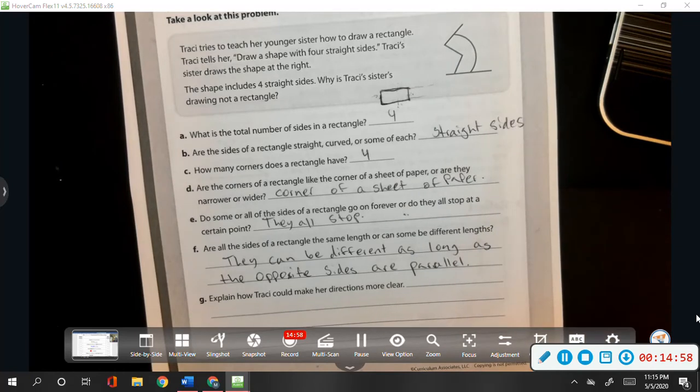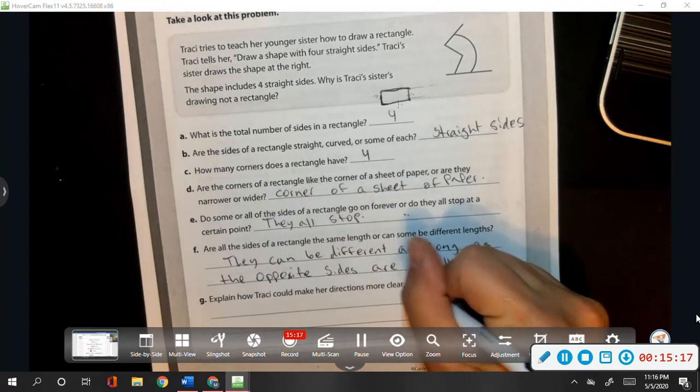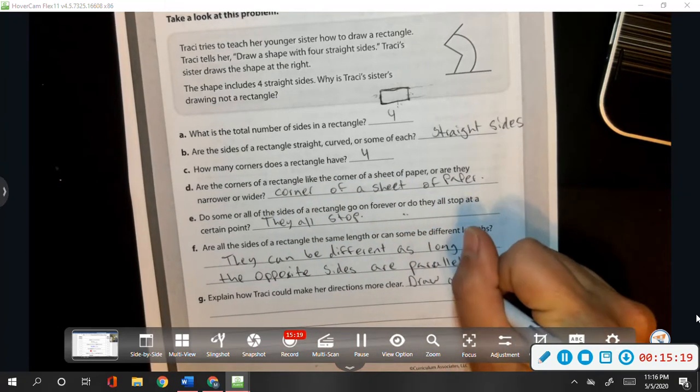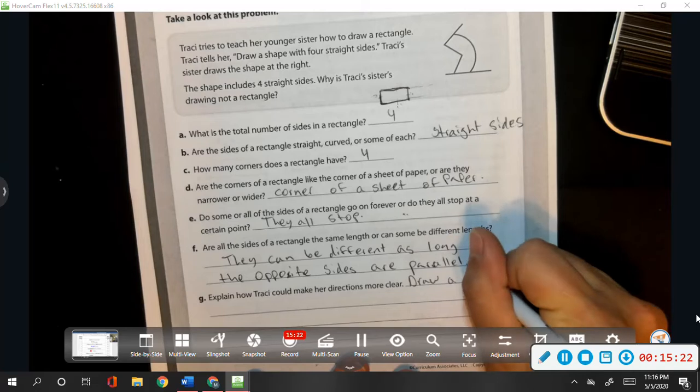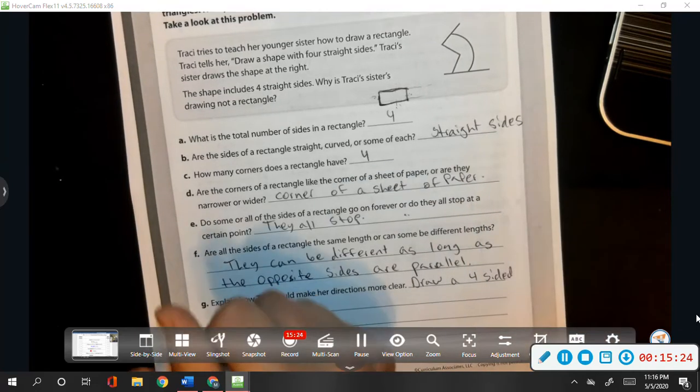Explain how Tracy could make her directions more clear. So how could Tracy have described this shape to her in order for her to have drawn an actual rectangle? Well, she could say, draw a four-sided shape with straight sides.